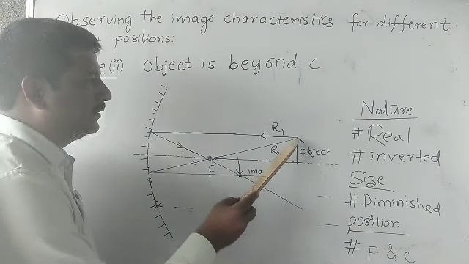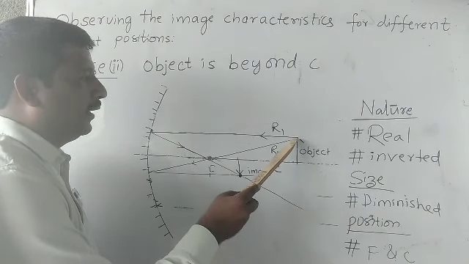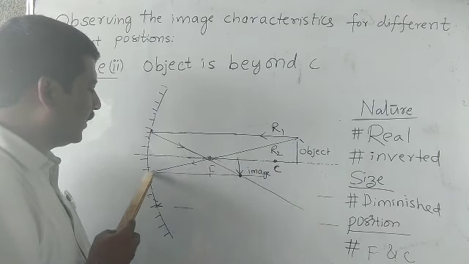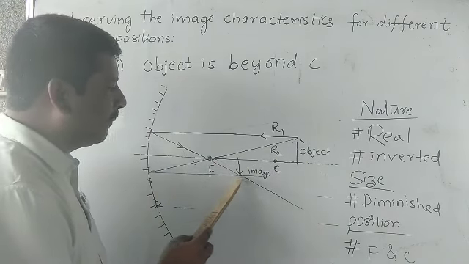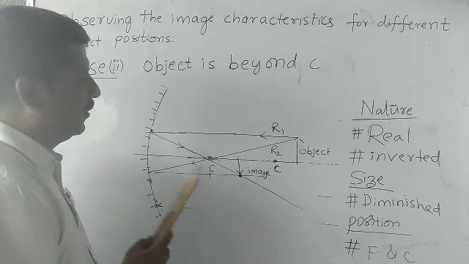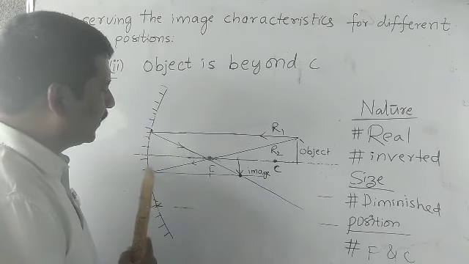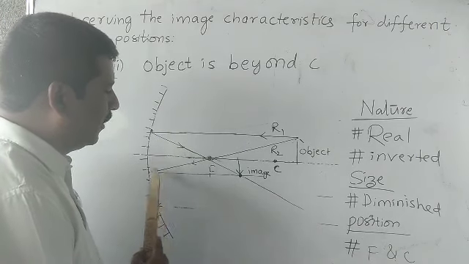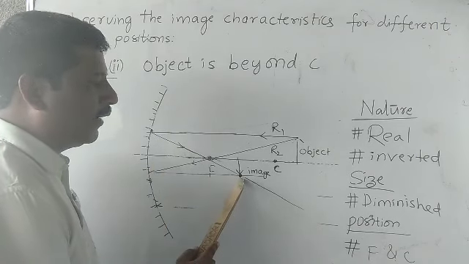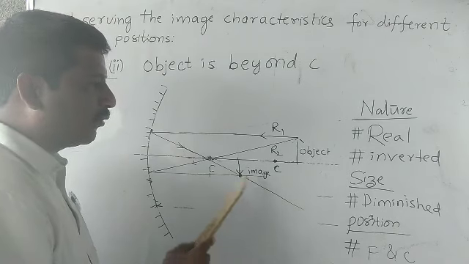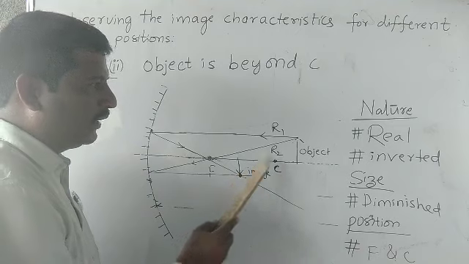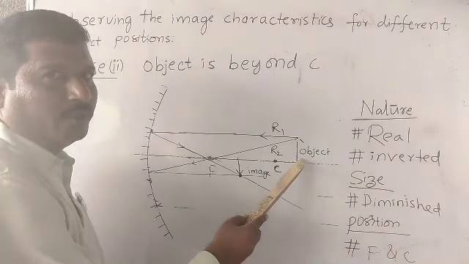Next, rule 2. A ray traveling through the focal point after reflection becomes parallel to the principal axis. You notice that these two reflected rays meet at this point. And what we have to do? Just draw a down arrow from the axis, and this down arrow will give the image of the object.